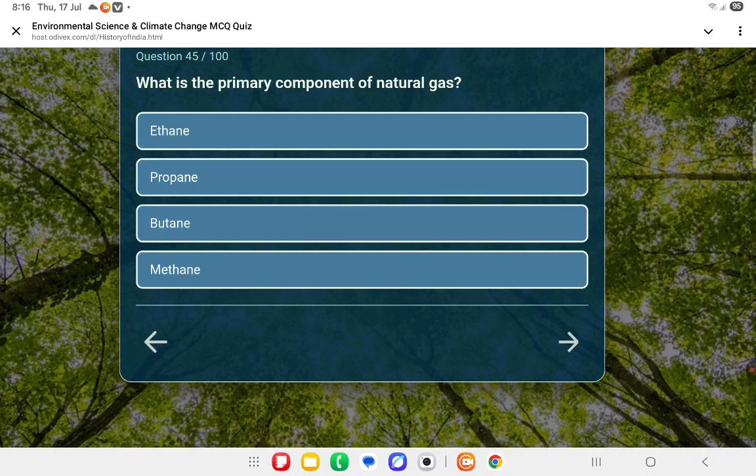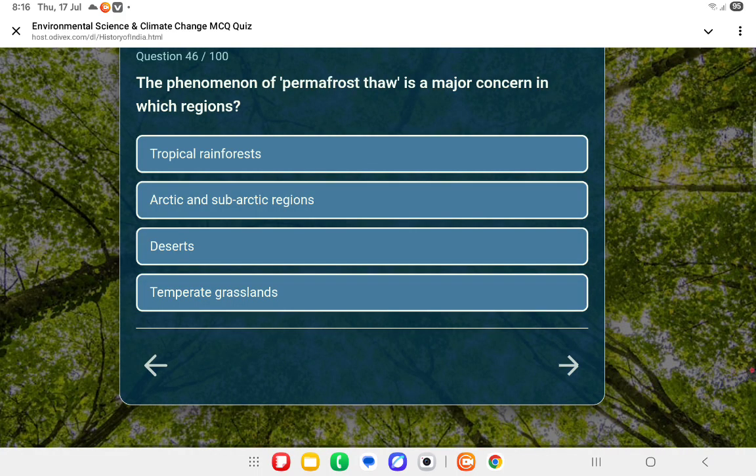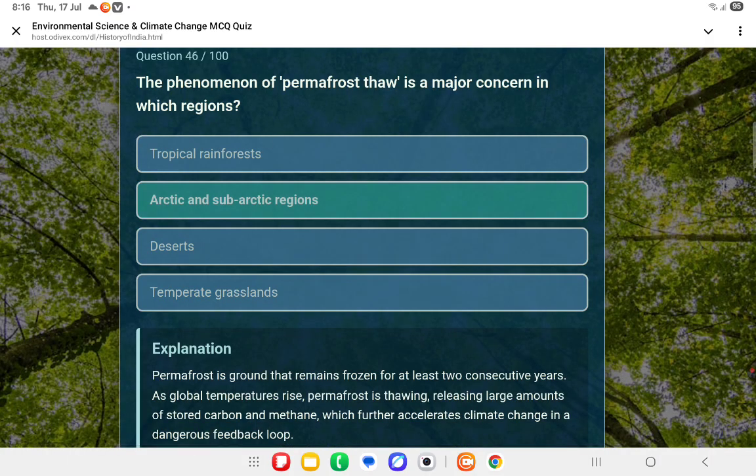Next question, what is the primary component of natural gas? That's methane. Next question, the phenomenon of permafrost thaw is a major concern in which region? That's the second one, Arctic and subarctic regions.